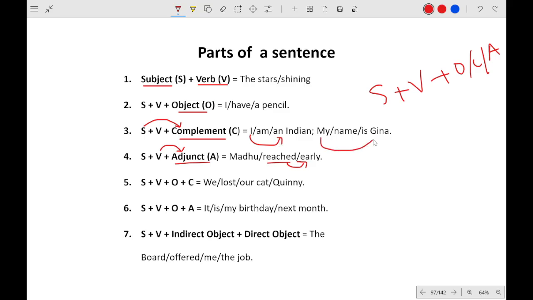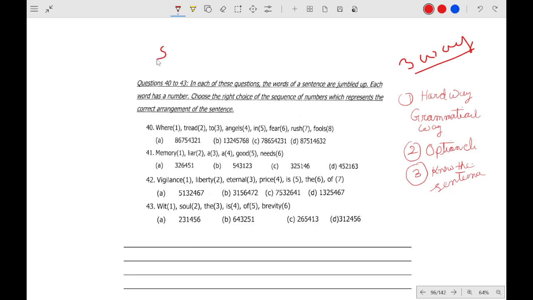My name is Gina. Okay, so this is the basic formation. Subject plus verb plus object or complement or adjunct. The first thing you have to find is the subject. What is the subject? The subject is the noun. Okay, you have to find the noun.